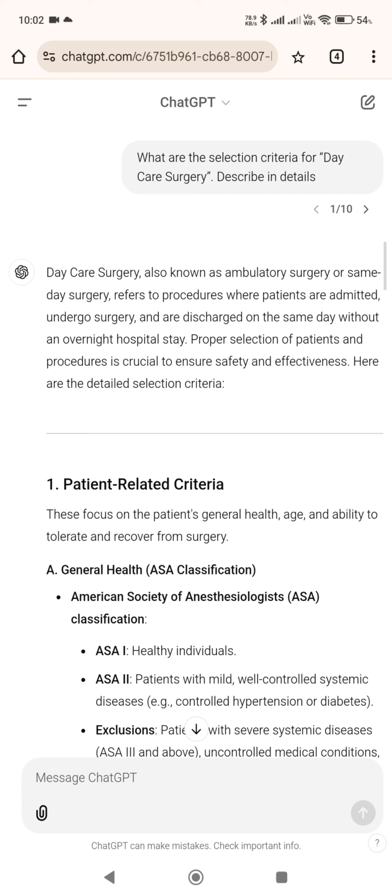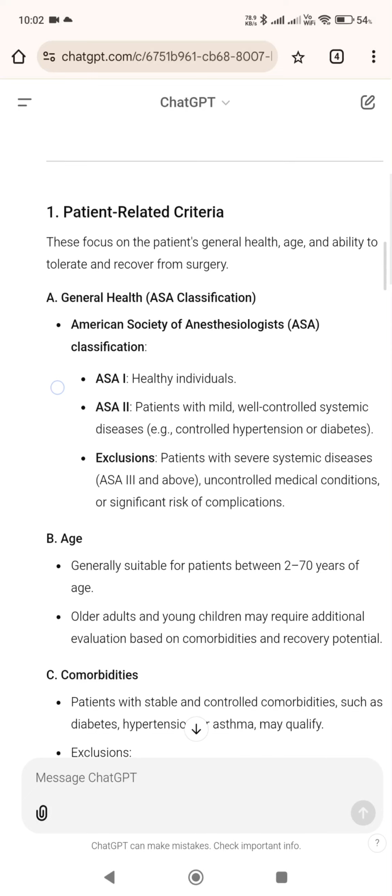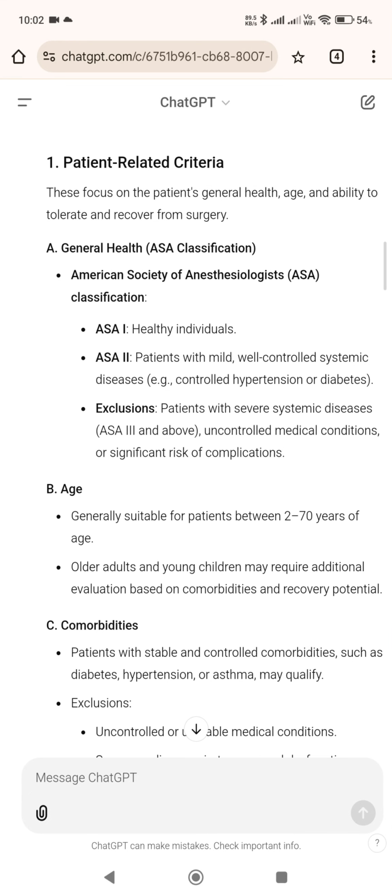1. Patient-related criteria. These focus on the patient's general health, age, and ability to tolerate and recover from surgery. A. General health, ASA classification, American Society of Anesthesiologists classification. ASA 1, healthy individuals. ASA 2, patients with mild, well-controlled systemic diseases, e.g. controlled hypertension or diabetes.